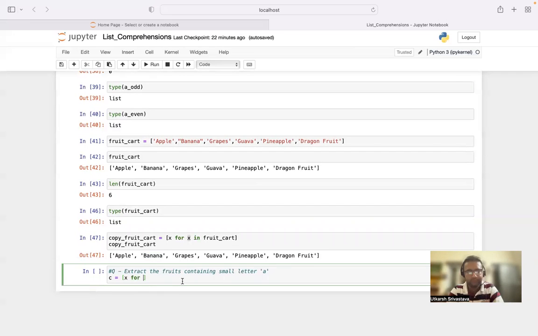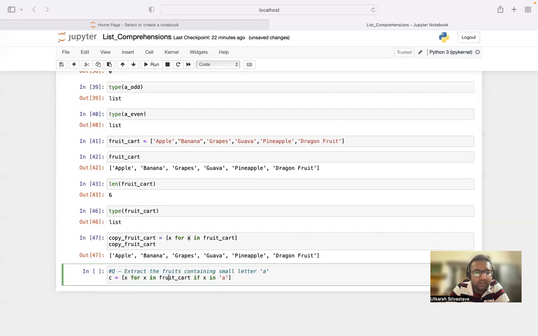So this is what it is. x for x in fruit underscore cart, right? Now the question is containing small letter a. If x in a, right?